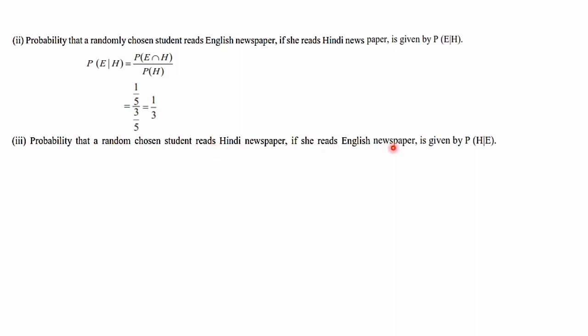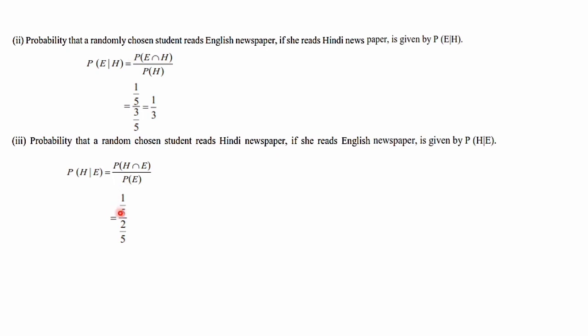So this is the condition part. We have to find out the probability of H given E. Write the formula: P of H given E is equal to P of H intersection E divided by P of E. P of H intersection E or E intersection H, both are the same.